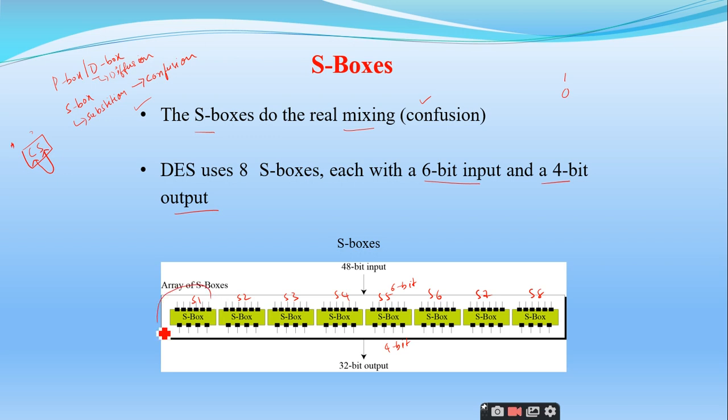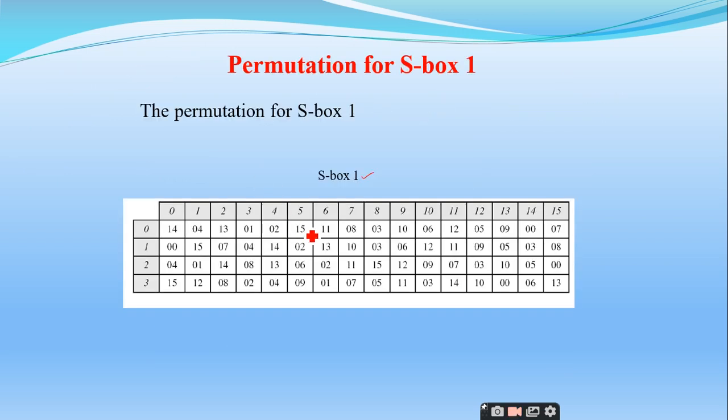I'm taking S1 as the example. Here I have 16 columns, 0 to 15, and 4 rows, 0 to 3. These are the different values I have here.